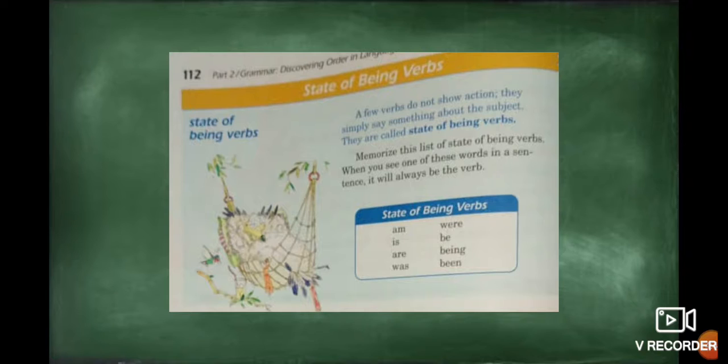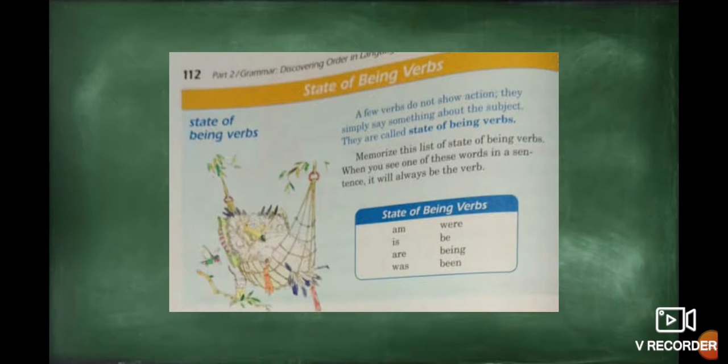Okay, so let's see. The state of being verbs are verbs that don't show action. Okay, that means they simply say something about the subject. They are called state of being verbs. And we need to memorize this list of state of being verbs. When you see one of these words in a sentence, it is always the verb. Okay, that means these are the forms of the verb be. And we have the list here. Okay, we have am, is, are, was, were, be, been, and being. Yeah, this one is the list of the state of being verbs.